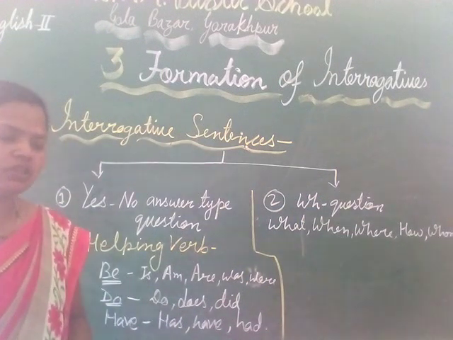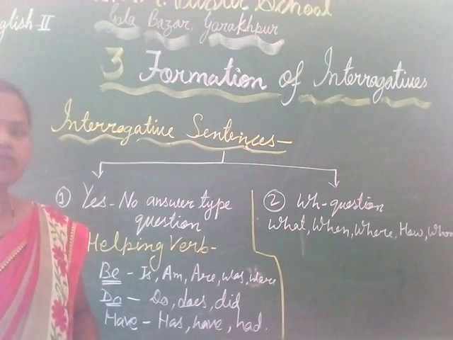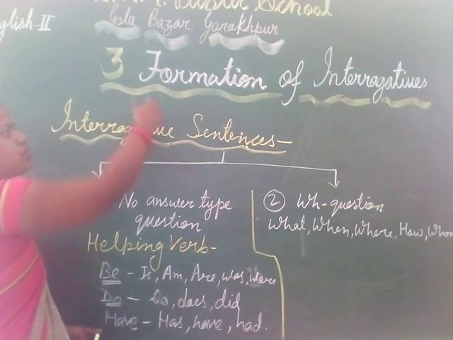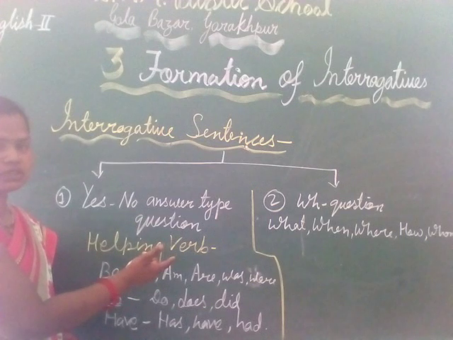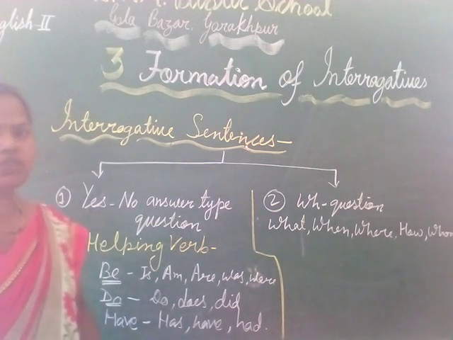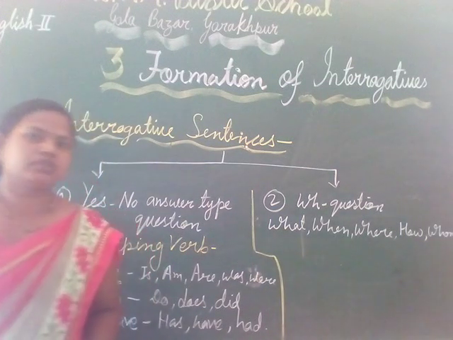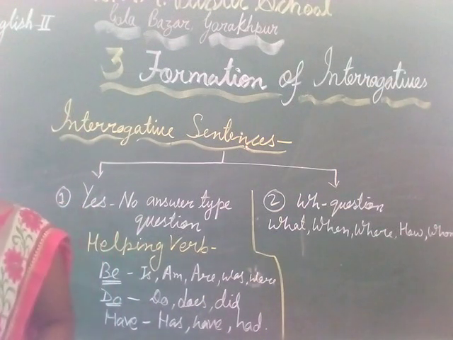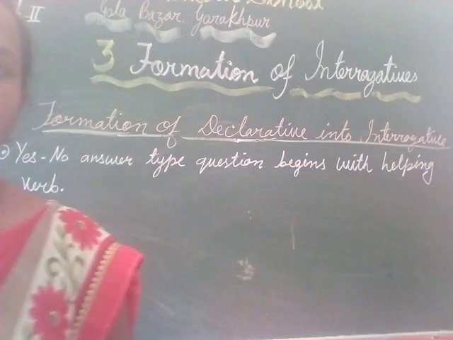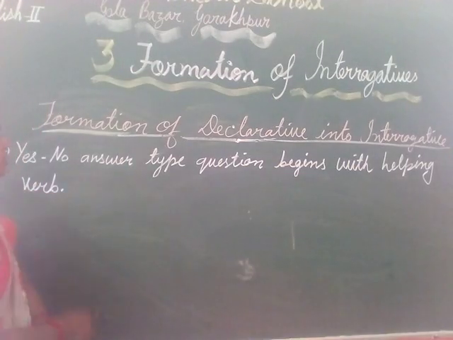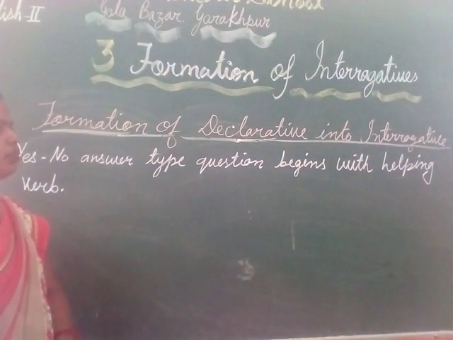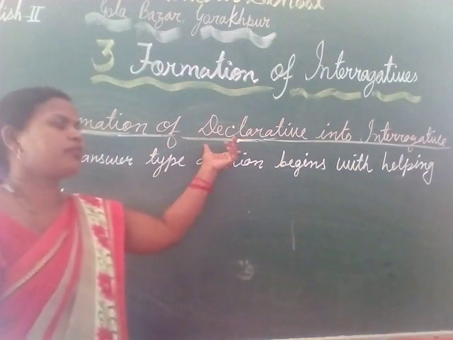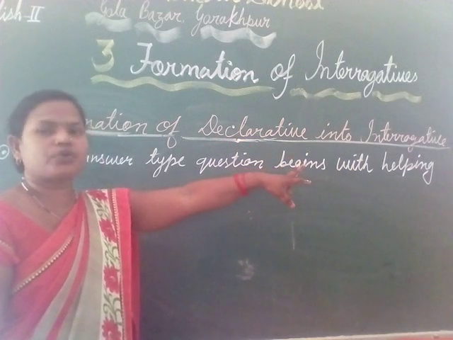Now let's see transformation of interrogative. The name is formation of interrogative. Formation means to change the sentence into interrogative, or we can also say the transformation of sentences. Formation and transformation are the same thing. Here first we see formation of declarative into interrogative sentence. It means our sentence is in declarative form and we have to change it into interrogative form.